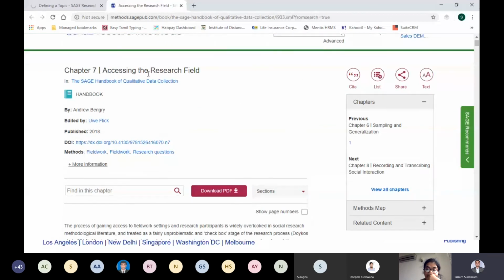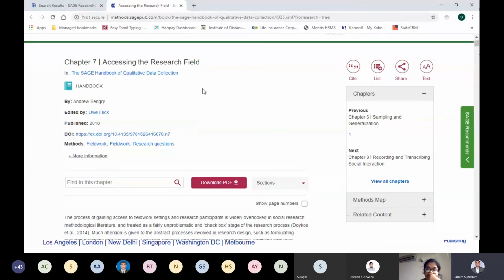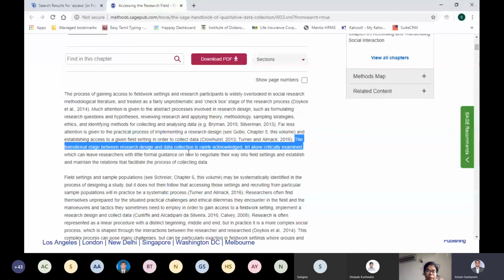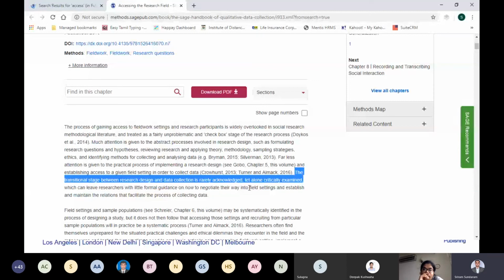So it talks about accessing the research field. It is chapter 7 in the Handbook of Qualitative Data Collection. What the author says over here is that the process of gaining access to fieldwork settings and research partners is widely overlooked. He also goes beyond and says that the transitional stage between research design and data collection is rarely acknowledged. Which means that some of these access questions are really important for us to do research, and we should go out and study further into it.